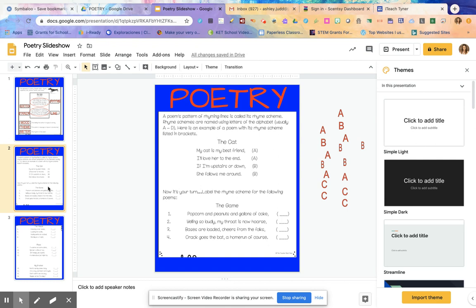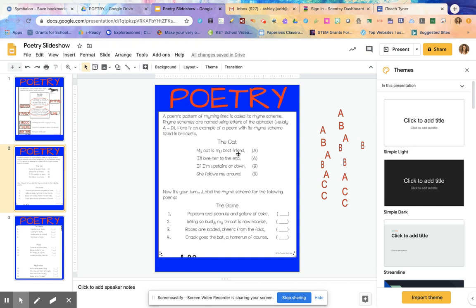And here, let's look at this example. Before we go ahead and identify the rhyming scheme of this next poem, let's look at the example. So the title is The Cat. My cat is my best friend. I'll love her to the end. If I'm upstairs or down, she follows me around. So the way that we identify this rhyming scheme, we're going to look at the last word of each line